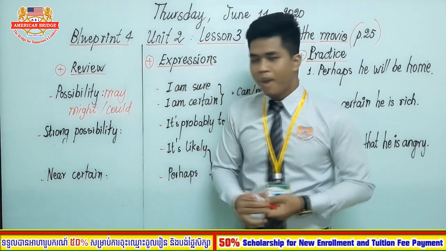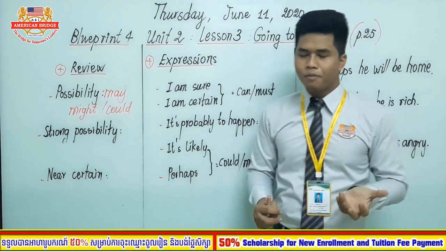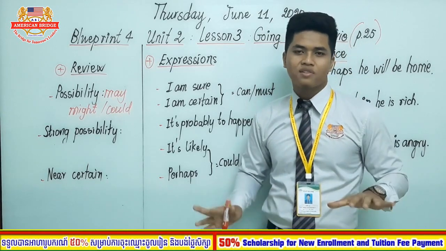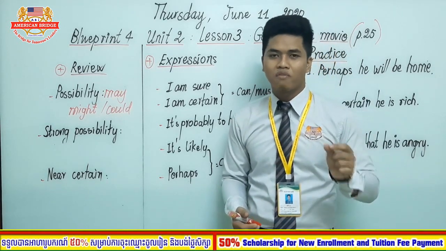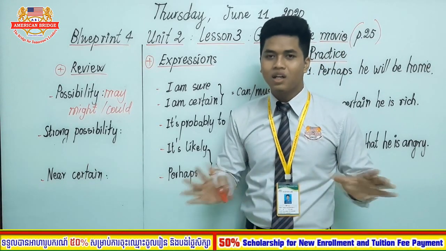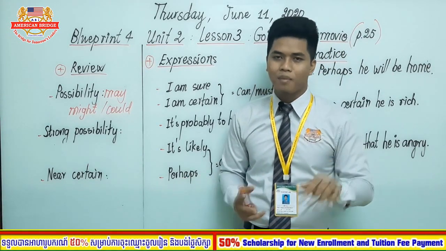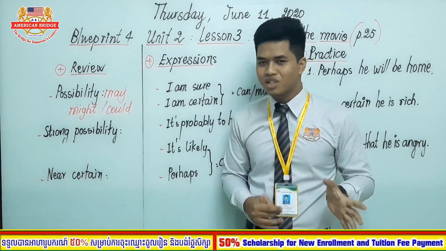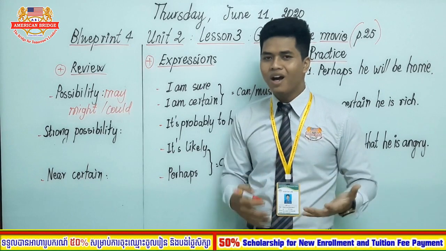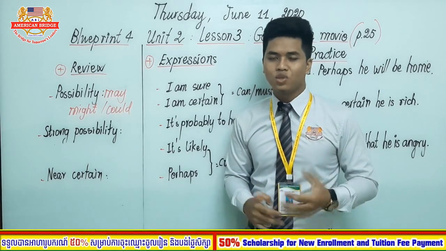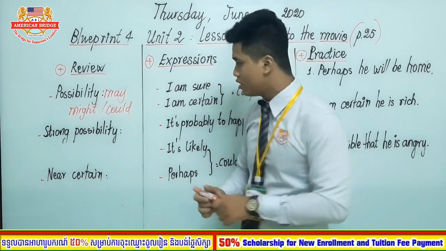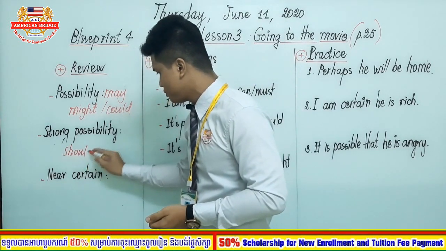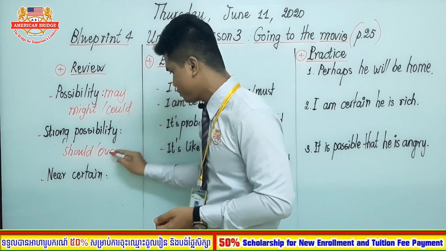Very good. How about the modal verbs that you can use to express a strong possibility? For example, let's say you are 75% sure about what will happen, or you are clear about what you are talking about. You use modal verbs in order to express those situations. What are the modal verbs that you can use here? Alright, those modal verbs are should and ought to.